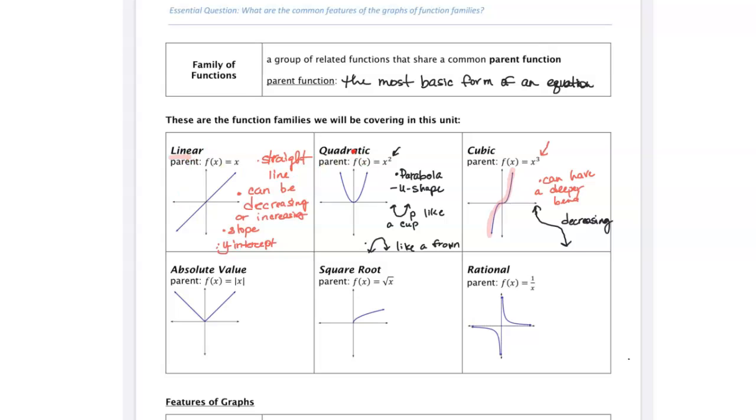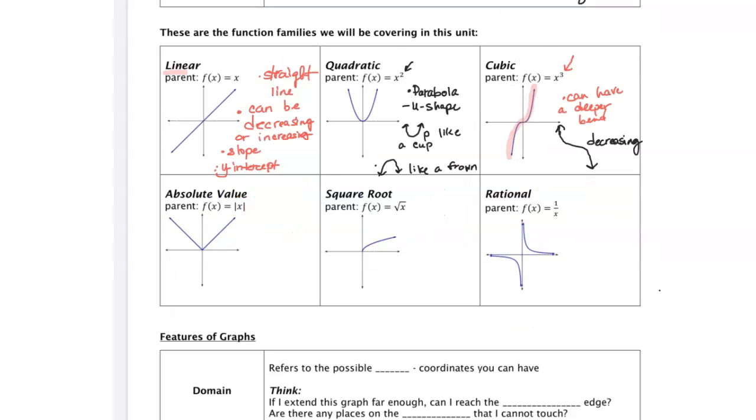So we've gone over linear, quadratic, and cubic so far. These are just different characteristics that each of these functions have. If we move on to our absolute value function, the parent function is f of x equals the absolute value of x. These brackets here mean absolute value. Absolute value is a number's distance away from zero, which again, we'll talk about as we get to the specific lesson on absolute value. But in the very basics, this absolute value function is always graphed as a V.